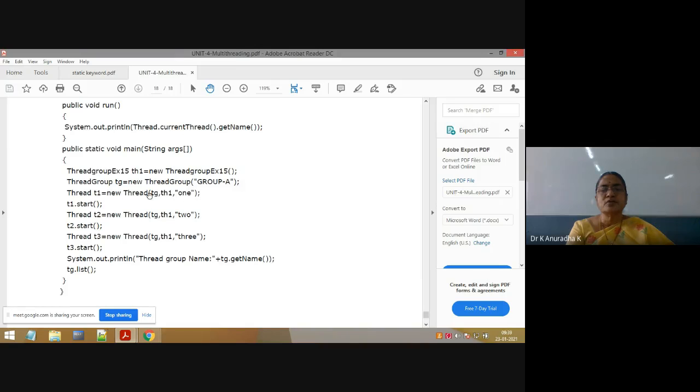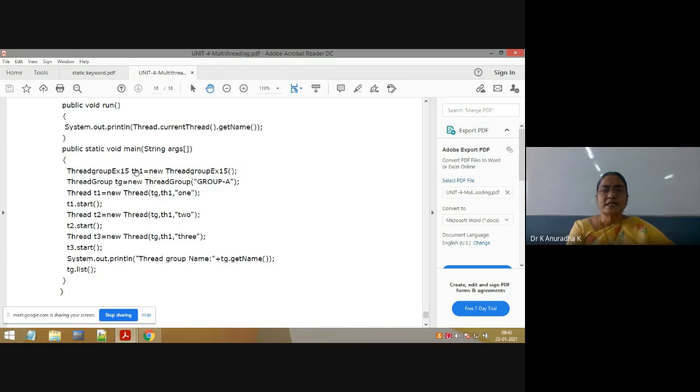Here go to the Thread class constructors. Already I have given the list of Thread class constructors. Inside that, this is one of the Thread class constructors. It is taking 3 parameters. First one is ThreadGroup. See, Thread of, it is taking a ThreadGroup object. First parameter of this Thread constructor is the ThreadGroup object. Second one is th1, this is Runnable. If you see there, in the Thread class constructor, it is Runnable.